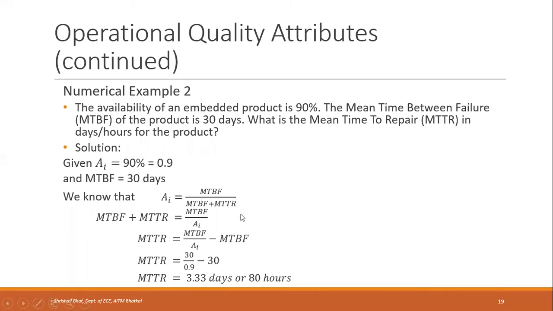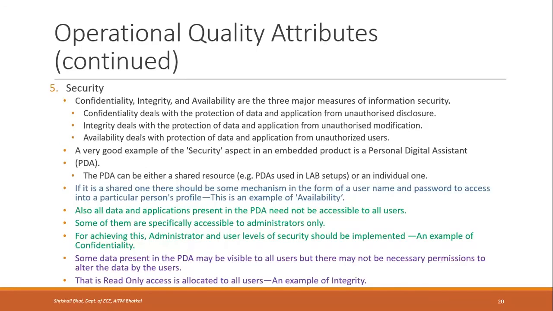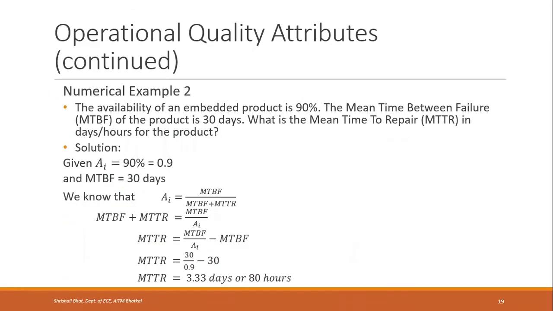If any two things are given, you can find the third one by using this particular formula or expression. So that's about the maintainability quality attribute. The other two quality attributes are security and safety, which we will see in the next class.